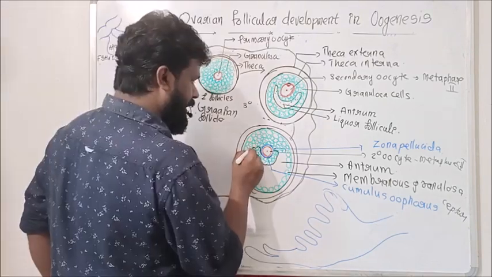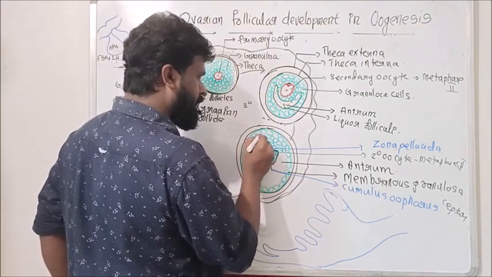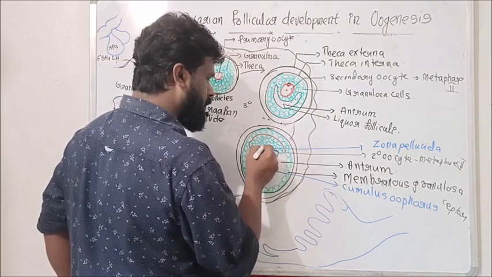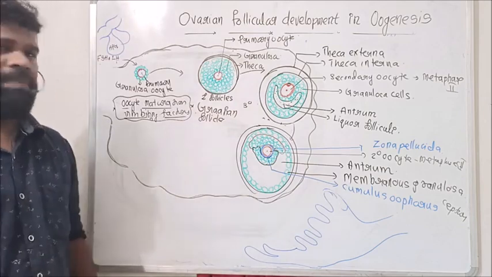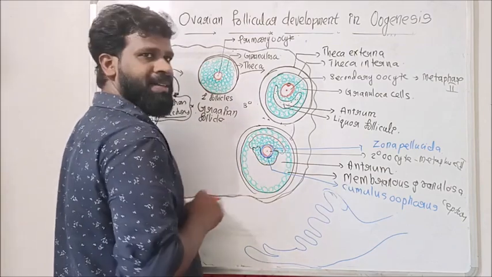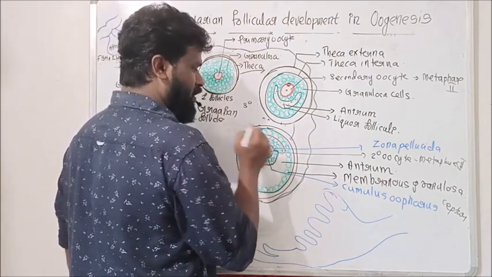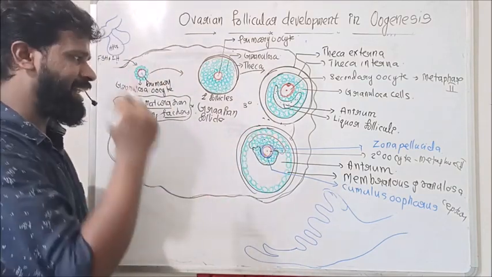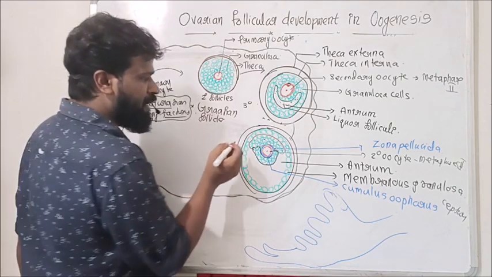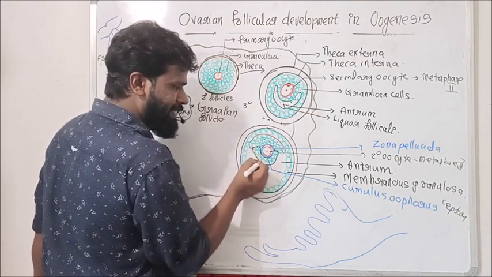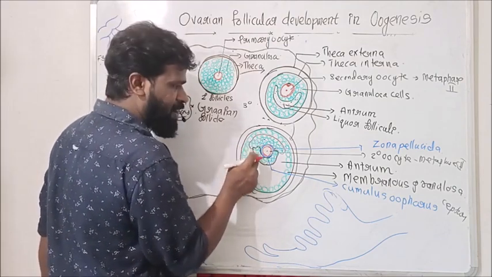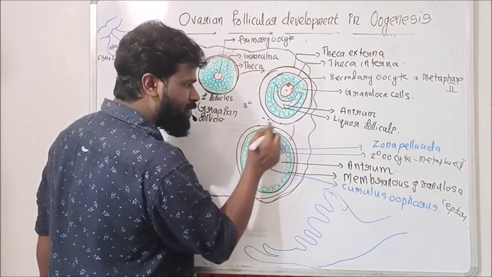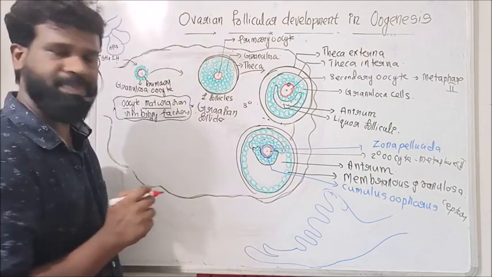Similarly, this is also granulosa. These are the granulosa or follicular cells which hold or attach this cumulus oophorus as well as the oocyte to the membranous granulosa.